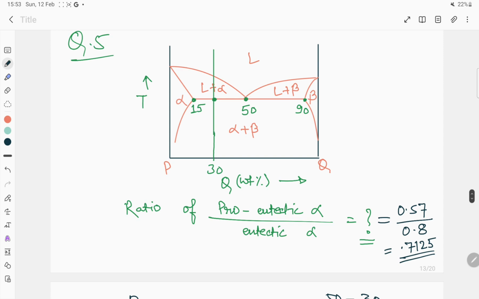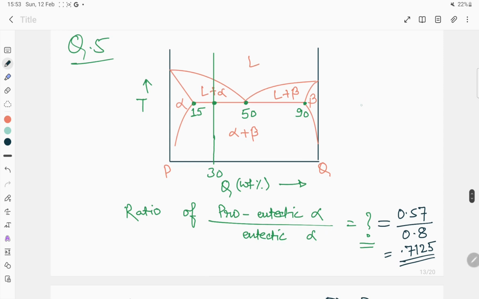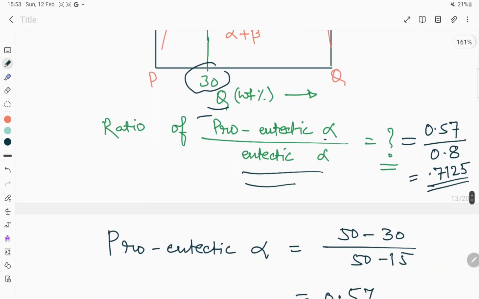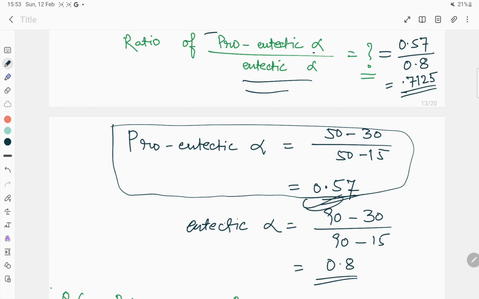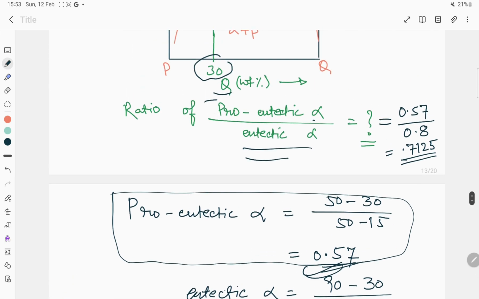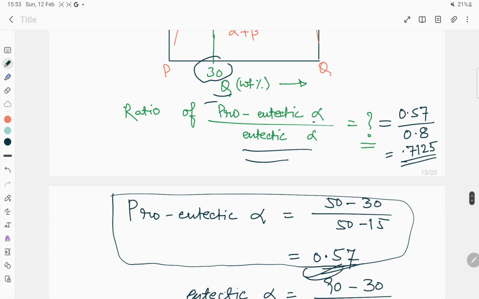The next question is on the eutectic phase diagram. We have to identify the ratio of pro-eutectic alpha and eutectic alpha for 30% of Q. So we have to apply the lever rule. The pro-eutectic alpha content is 0.57 and eutectic alpha is 0.8. So we have to identify the ratio: 0.57 divided by 0.8. The correct answer is 0.7125.